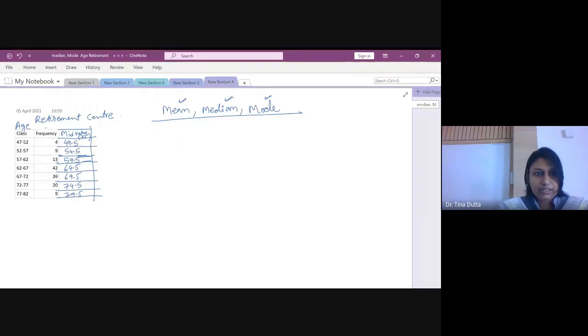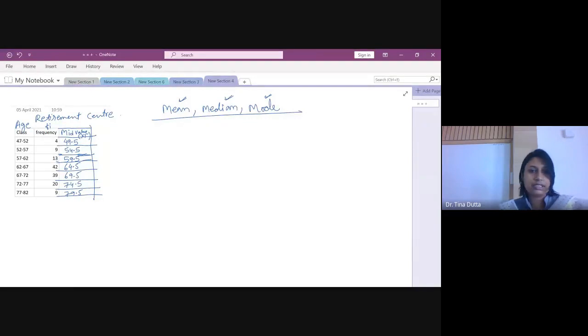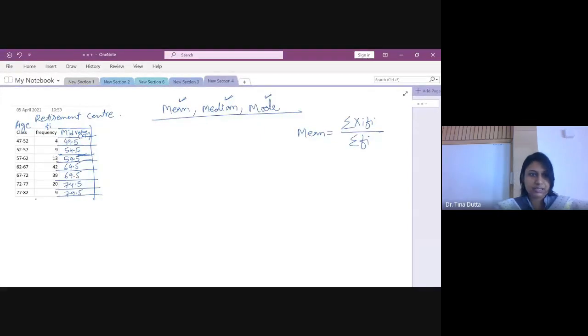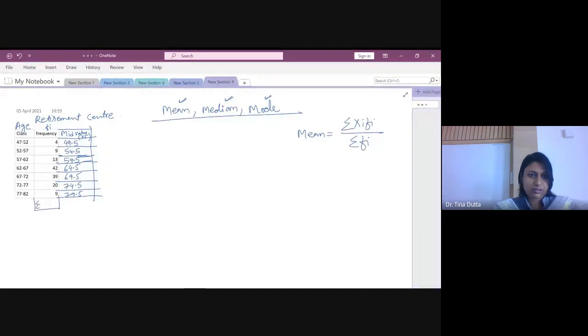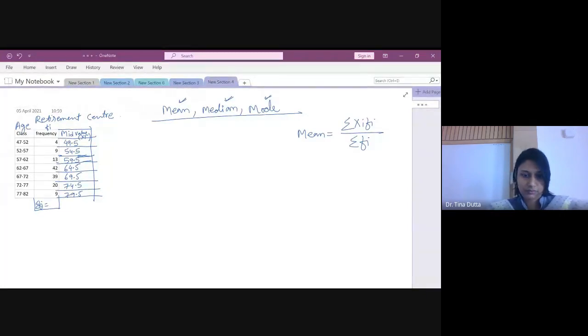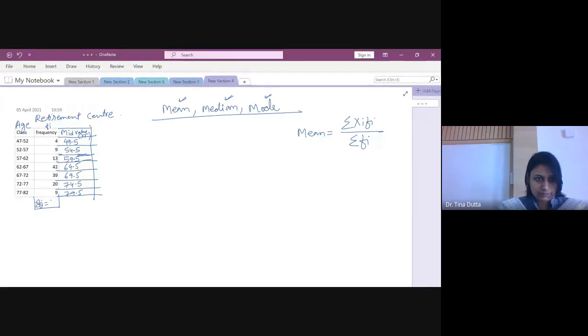So you have now frequency Fi and you have the mid values. Now the next column will be Xi into Fi, right? Because the formula for arithmetic mean is summation of Xi Fi divided by summation of Fi, sum of the frequency. Can somebody tell me what is the sum of the frequency here? ये सारे frequencies पे add करके कितना आ रहा है? Sum of frequency. Yes, anybody? 136. Okay, Priyanka and Tushar. Good. 136 is the total frequency.